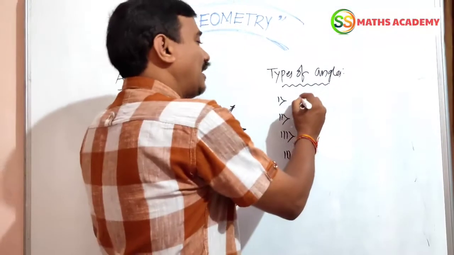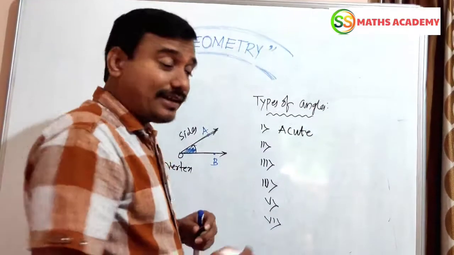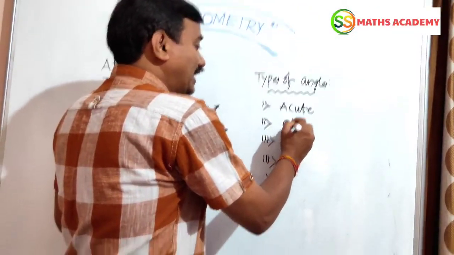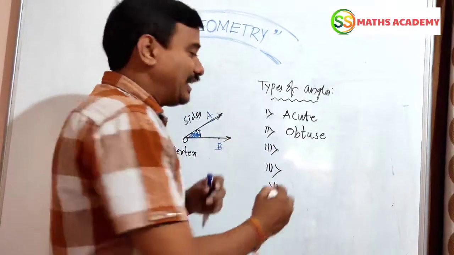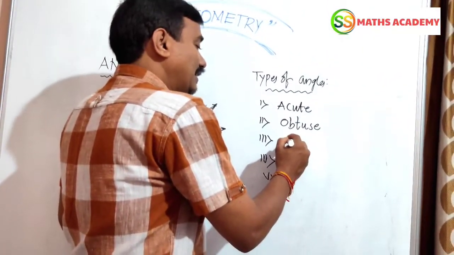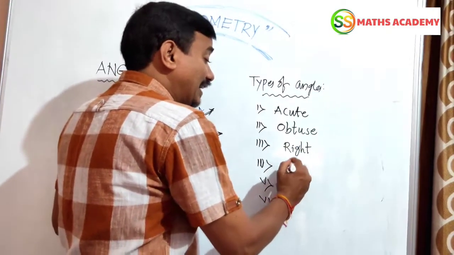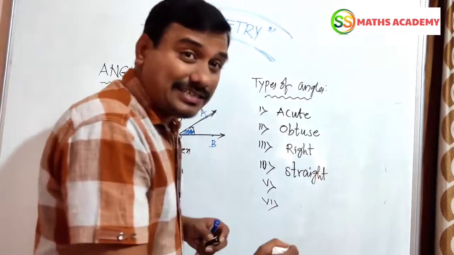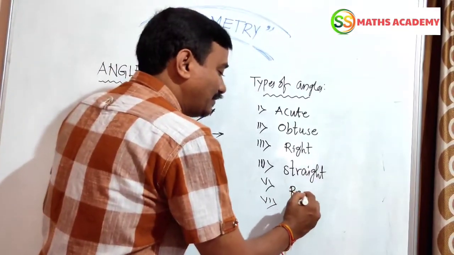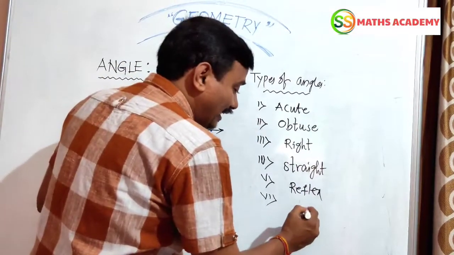What are they? Acute angle, obtuse angle, right angle, straight angle. After that, reflex angle. After that, complete angle.